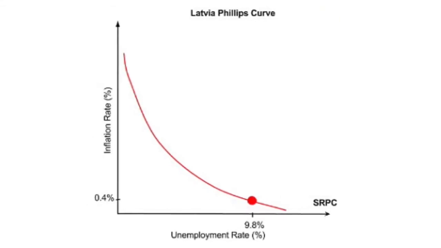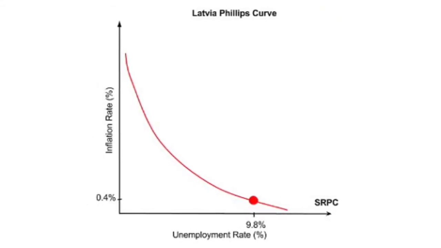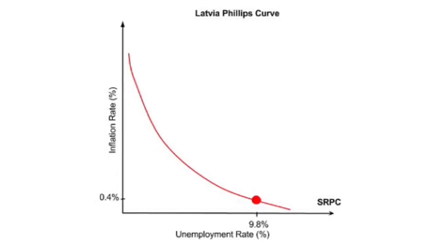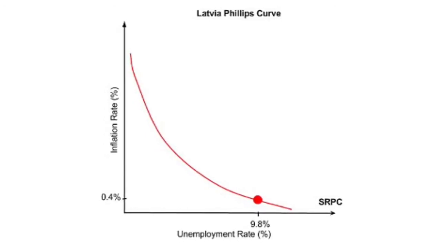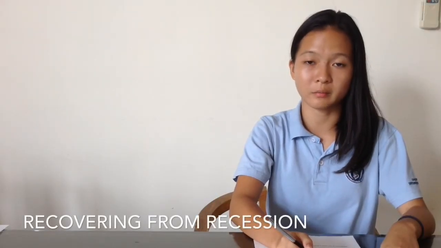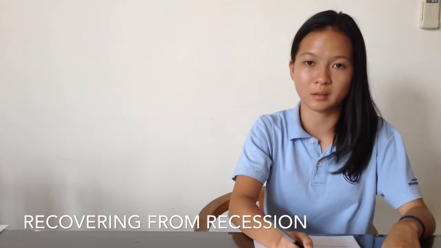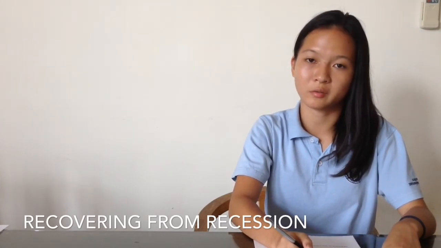As seen on the Phillips curve, Latvia has a relatively high unemployment rate of 9.8%, as well as a relatively low inflation rate of 0.4%. The low inflation rate and high unemployment rate of Latvia again shows that it is in a recession, or more specifically, recovering from a recession due to a 4% growth rate in 2013.